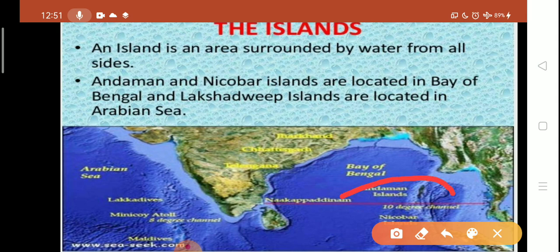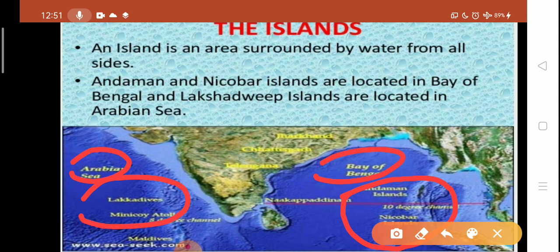Look at this map, students. In the Bay of Bengal, Andaman Nicobar Islands are located, and in the Arabian Sea, Lakshadweep Islands are located. So the island group of India is divided into two parts: Andaman Nicobar Islands and Lakshadweep Islands.